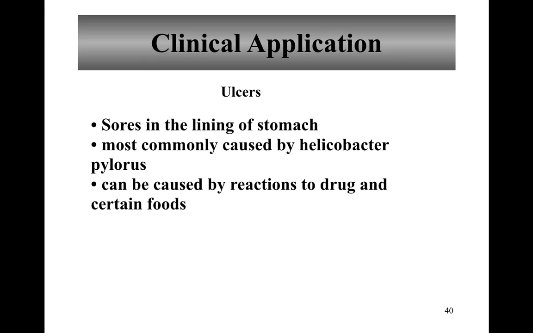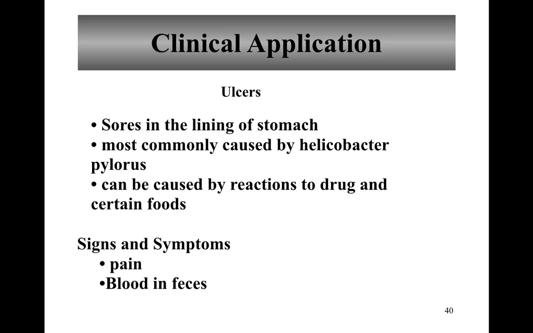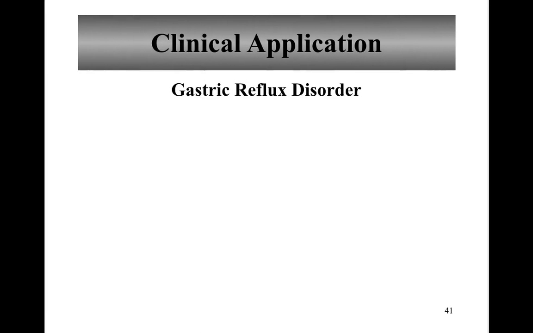Ulcers, we talked a little bit about. Ulcers are sores in the lining of the stomach, most commonly caused by the bacteria Helicobacter pylori. They can be caused by reactions to drugs, and certain foods, especially, are known to irritate ulcers, things like spicy foods. Signs and symptoms include pain in the abdomen and blood in the feces. That would be a bleeding ulcer.